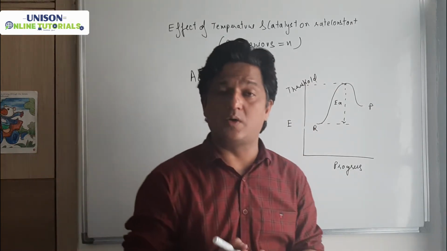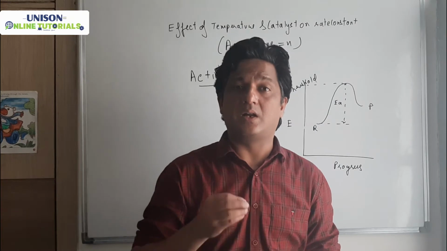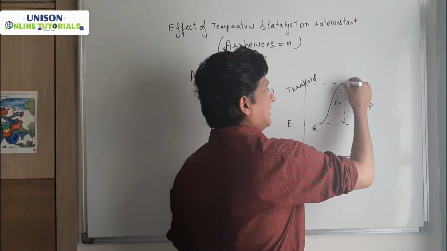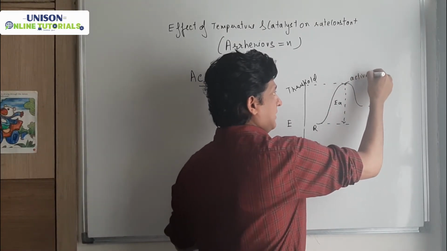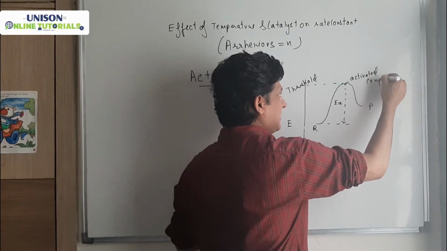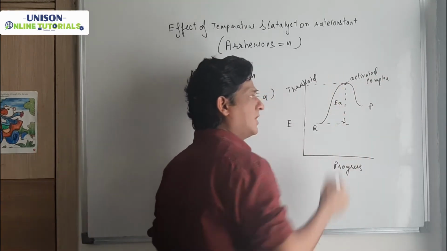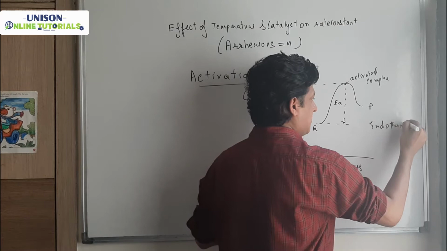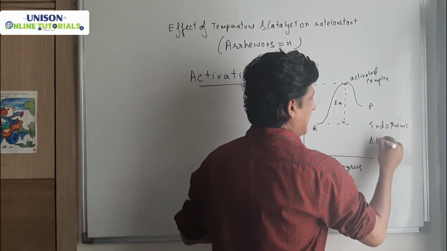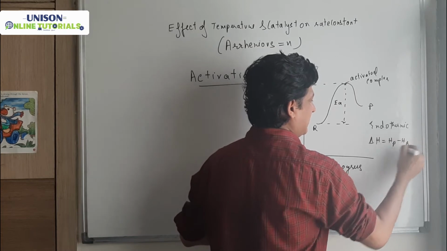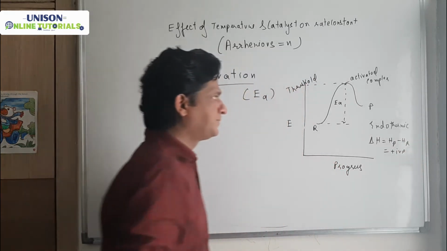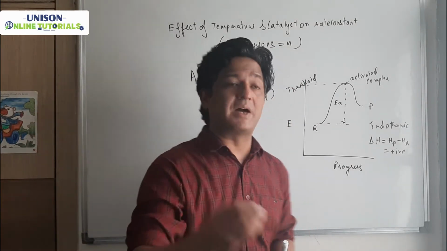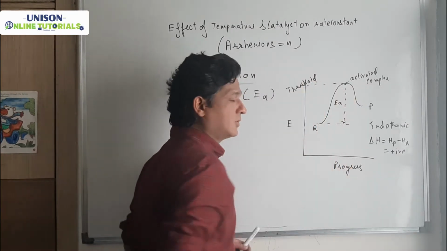So activation energy क्या हुई? It is the minimum amount of energy required by the reactant so that its energy becomes equal to threshold. Because here the activated complex is formed, or directly it loses energy and it forms the product. This graph is for endothermic, because from here you can see delta H, that is product minus reactant, it will be positive. Clear? So this is your activation energy. Again I am repeating, minimum amount of energy needed by the reactant so that its energy becomes equal to threshold.